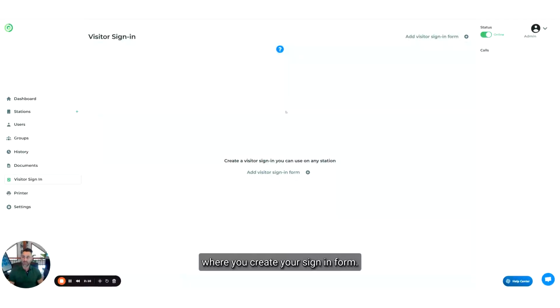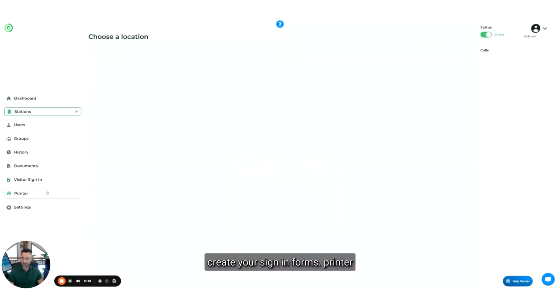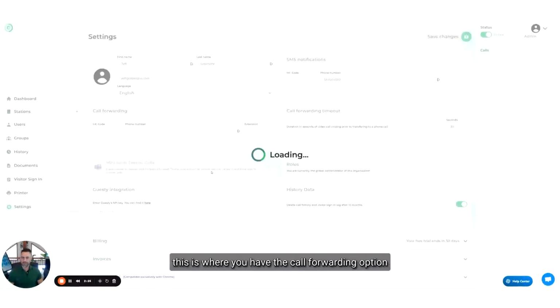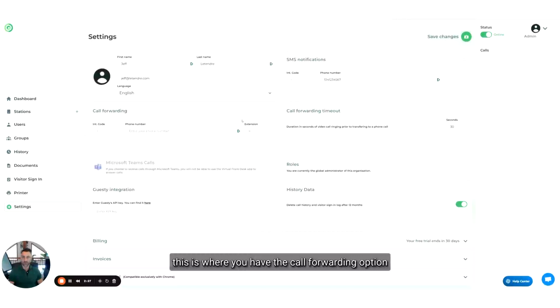Visitor sign-in: if you would like to ask questions to your visitors prior to making a video call, this is where you create your sign-in form. You can also ask for a selfie, you can ask them to sign a document like an NDA, you can even print a badge. Printer: if you want to use a printer, this is where you would add your printers. Settings: this is where you have call forwarding options by default, SMS notification for the administrator, and so on. You also have the billing section here.